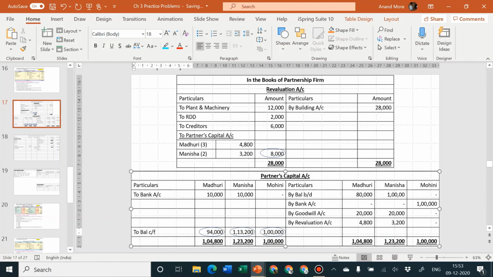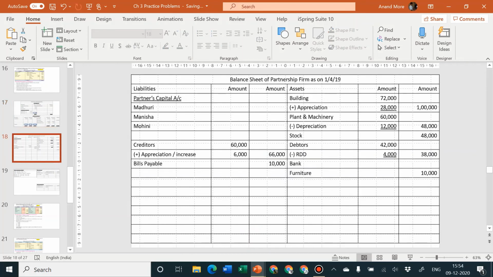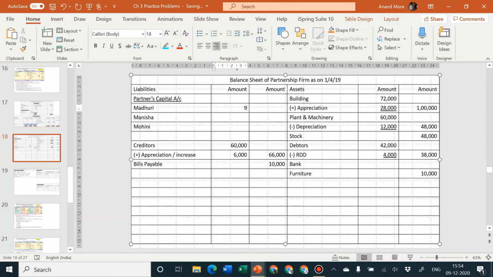If it's a balance carried forward, it should go to the balance sheet liability side. On the balance sheet liability side, we have already written Madhuri, Manisha and Mohini. Let us write down the figures there. Oh, this is 94,800. Just a minute. 94,800, 1,13,200 and 1 lakh.